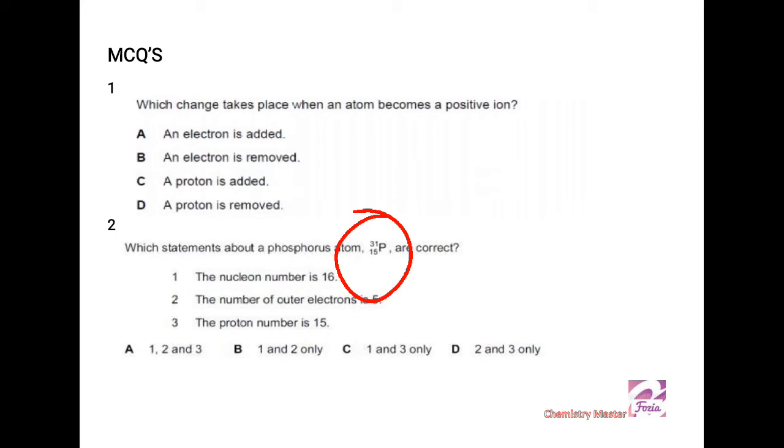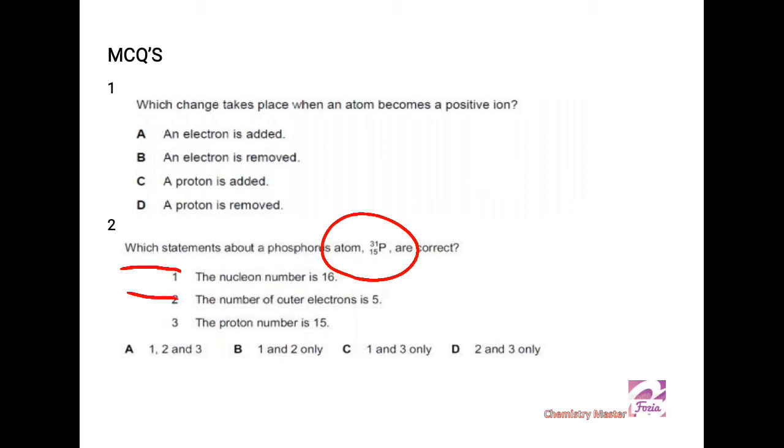So what options are given? Three things are given. For phosphorus, which statements are correct? The nucleon number 16. No, it can't be, because nucleon number is the mass number and that is 31.